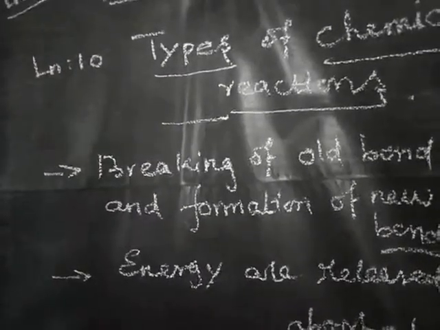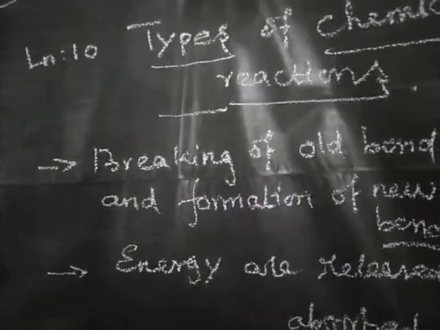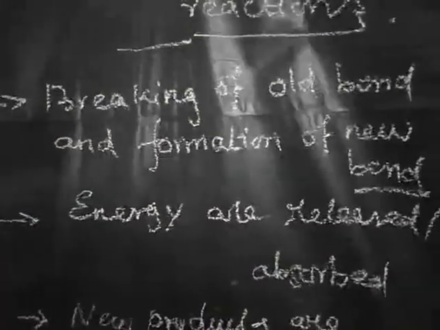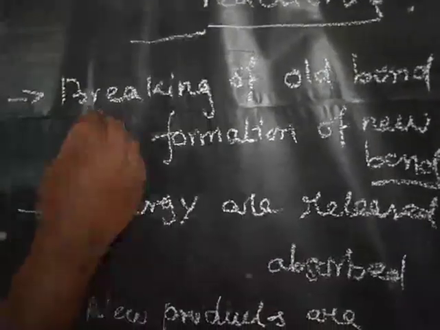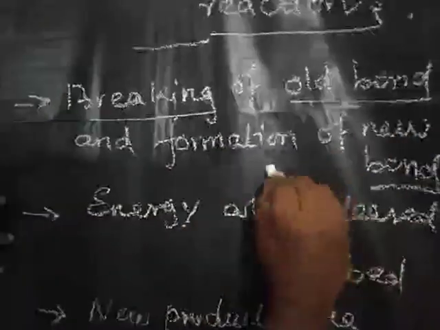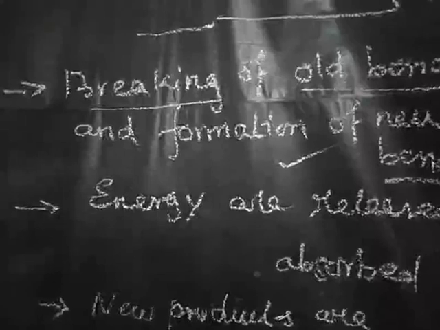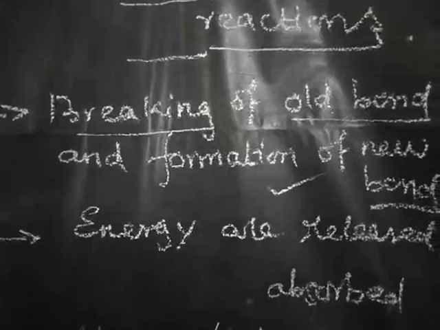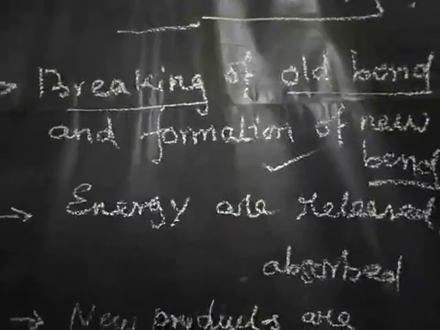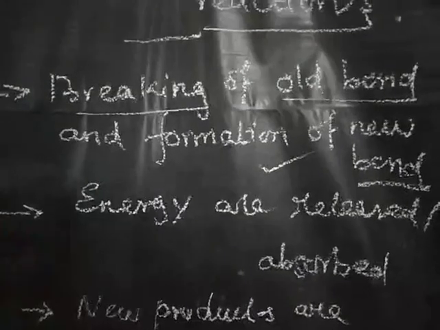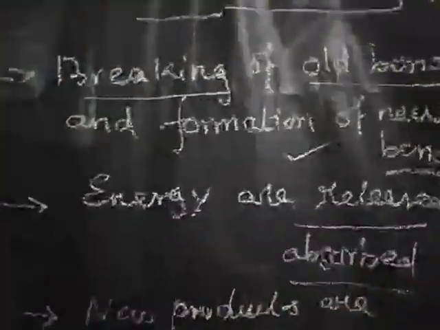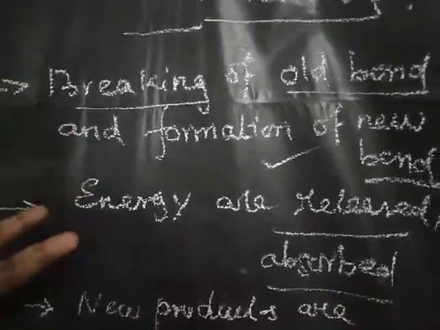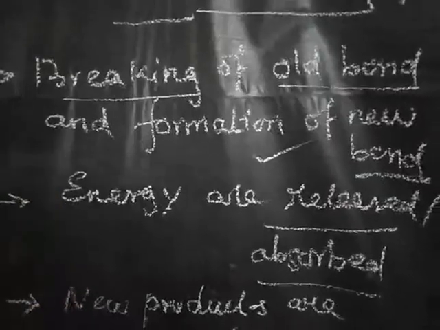How is the energy formed? Either by the formation or destruction of something. Here, breaking of old bond and the formation of new bond. If you take any type of chemical reaction, the first point is breaking of old bond and formation of new bond. During the chemical reaction, either energy is released or absorbed. Based on these two conditions we classify chemical reactions into different types: exothermic reaction and endothermic reaction.